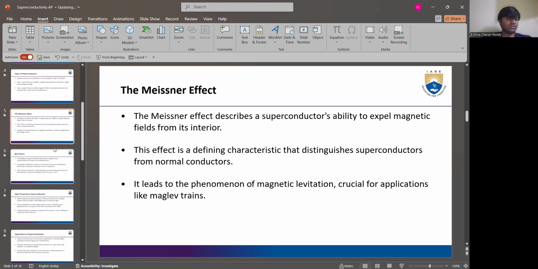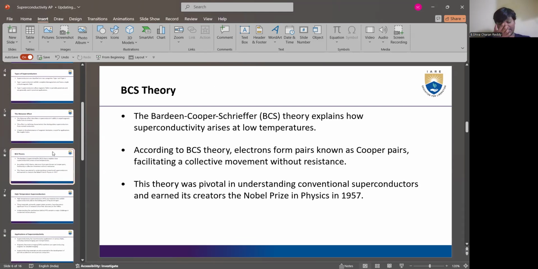And coming to the BCS theory, or Bardeen-Cooper-Schrieffer theory, it explains how superconductivity arises at low temperatures. According to BCS theory, electrons form pairs known as Cooper pairs, facilitating a collective movement without resistance. This theory was pivotal in understanding conventional superconductors and earned its creators the Nobel Prize in Physics. This BCS theory was named after its three creators, Bardeen, Cooper, Schrieffer.